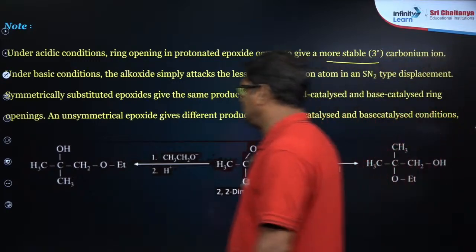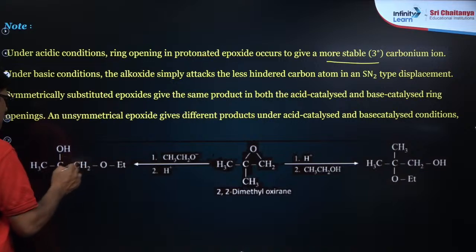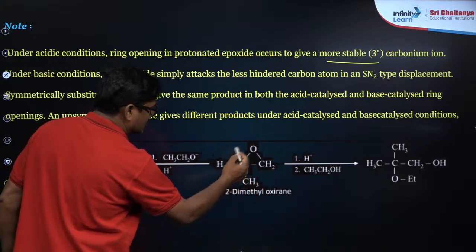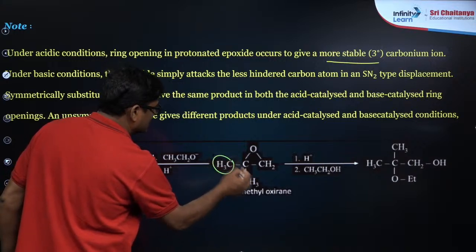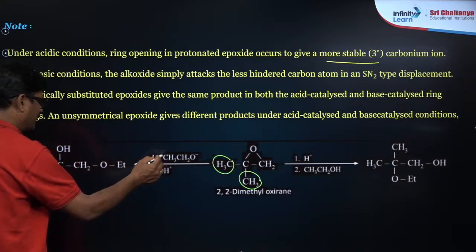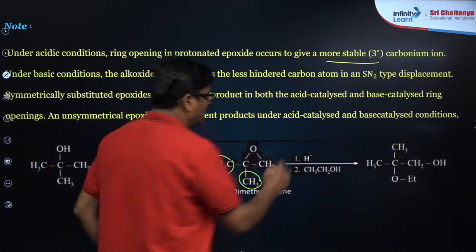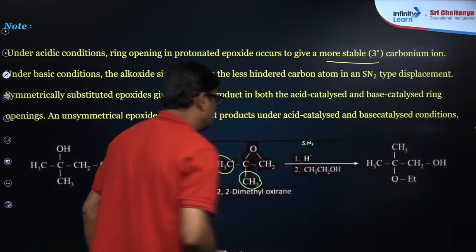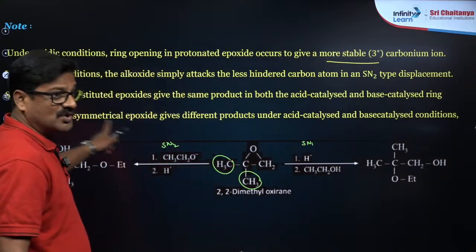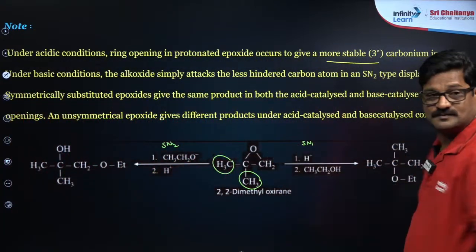Here you can see this is an ethyl group and oxygen, and this is 2,2-dimethyl oxirane. So the more bulky side is there. This is the base media, so it follows SN2, and this is the acidic media, so it follows SN1. When it follows SN1, that is the product, and when it follows SN2, this is the product. Are you able to see that? See the difference between these two?